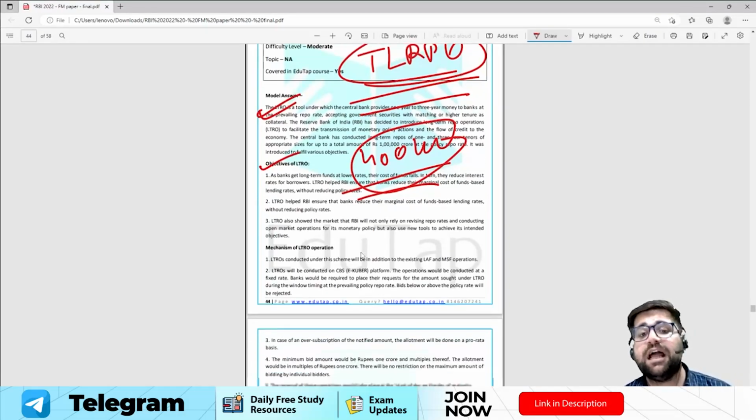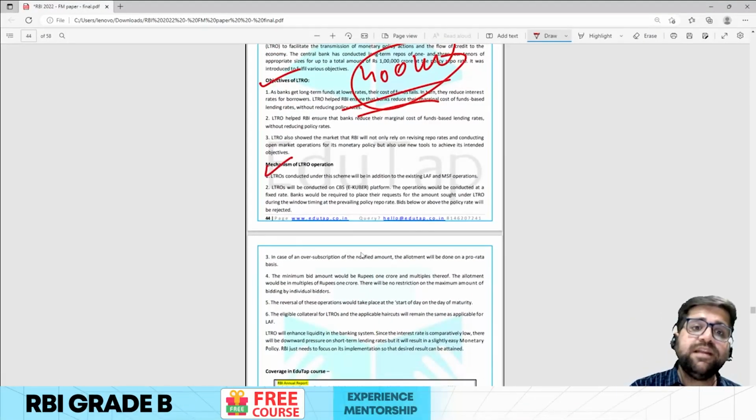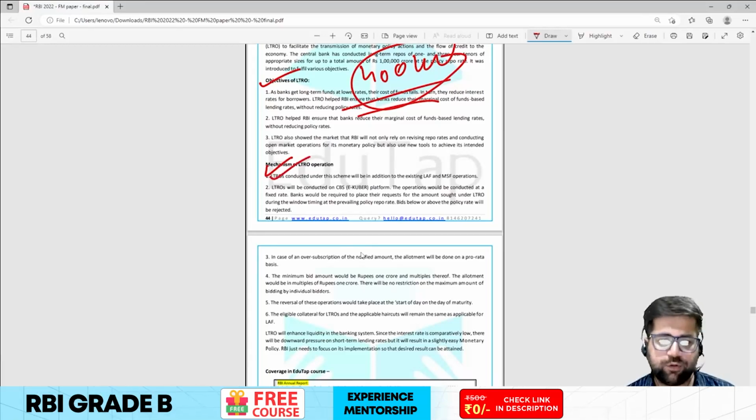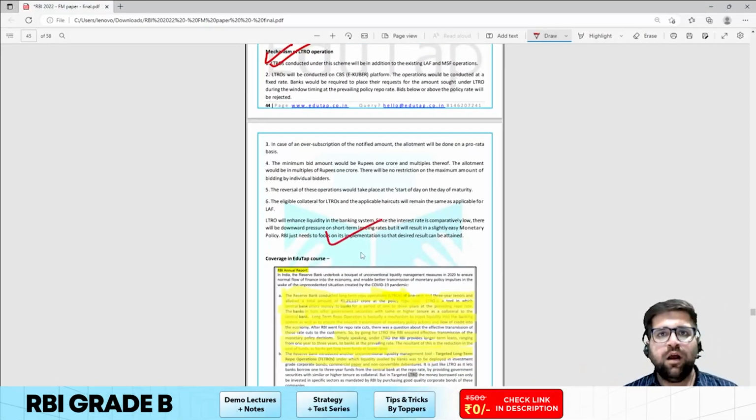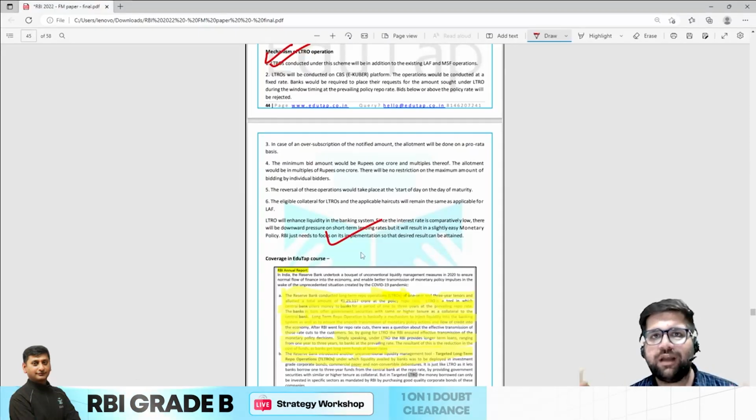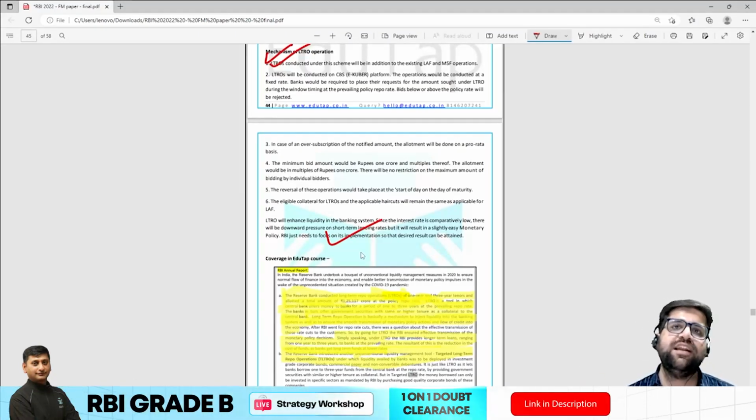Objective means why RBI is introducing it. Mechanism means how RBI will be using that particular measure. And then at the end, you could have easily provided a positive approach on how RBI is making sure that the liquidity remains in the system despite the COVID pandemic.